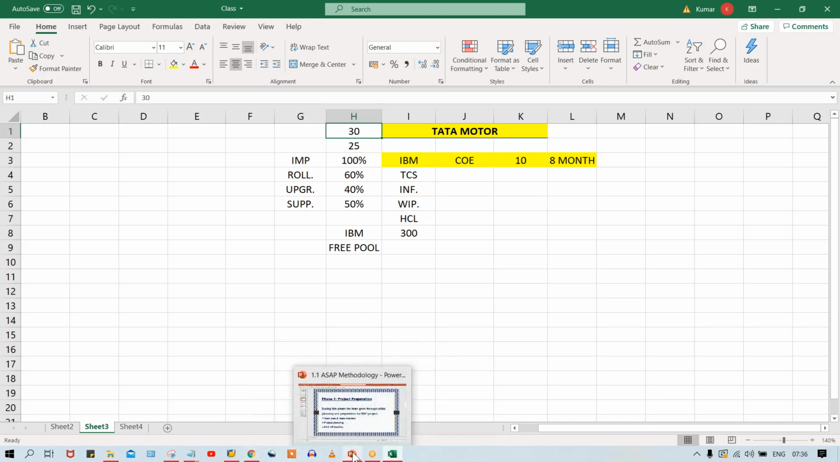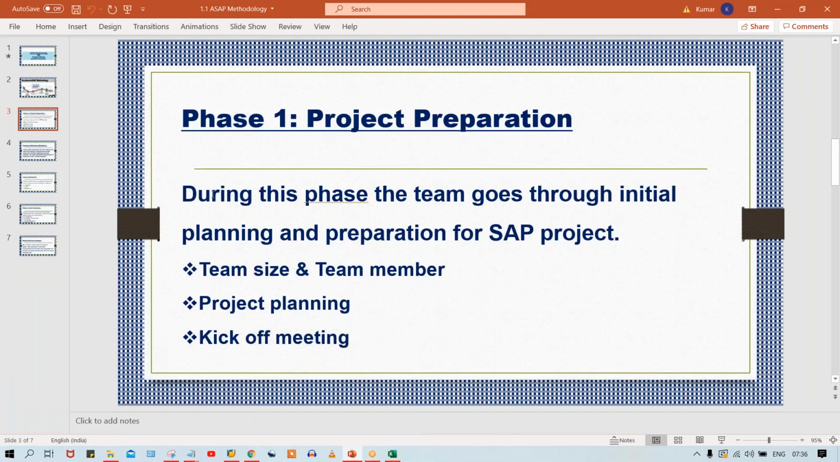So here in the first phase, what is happening, guys? In the first phase, first of all, team size and team members are very important, because these are the people who are going to implement this SAP. And the next one is project planning. Okay, so what is happening in project planning, guys? Here in project planning, generally,